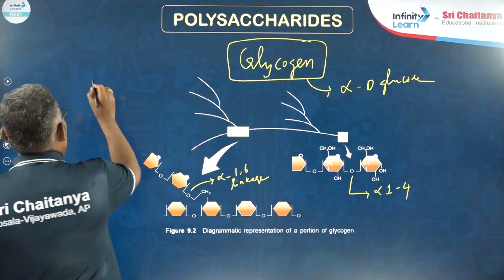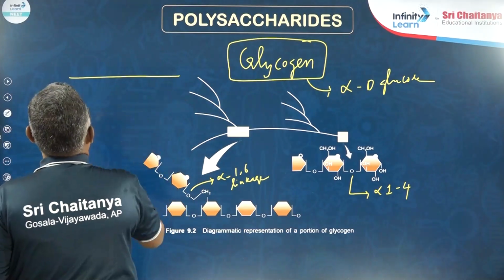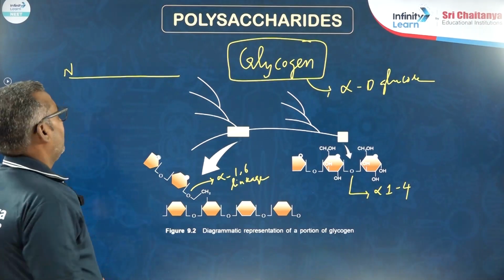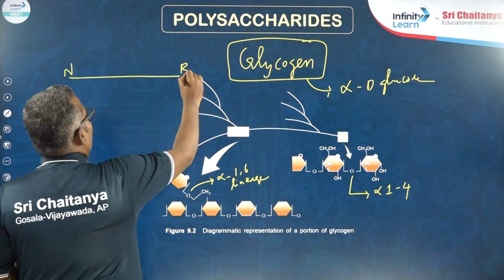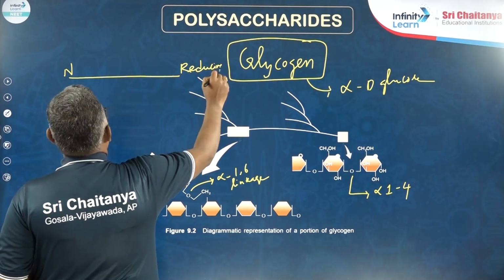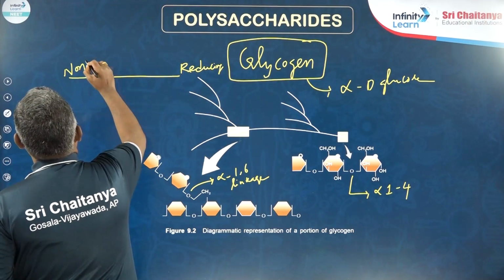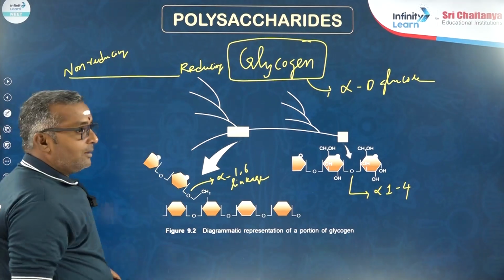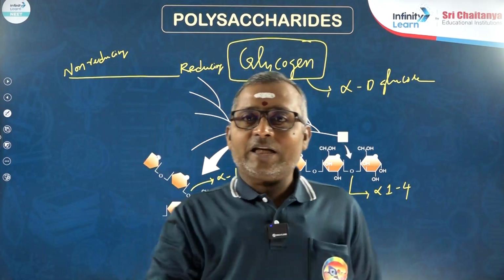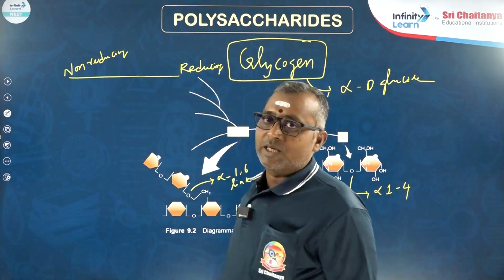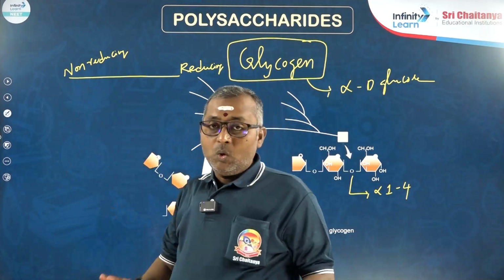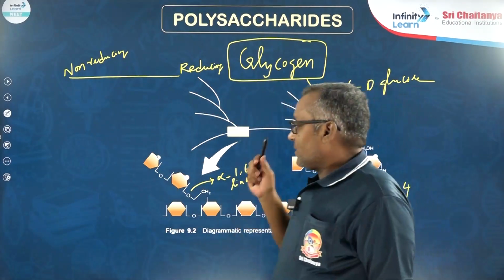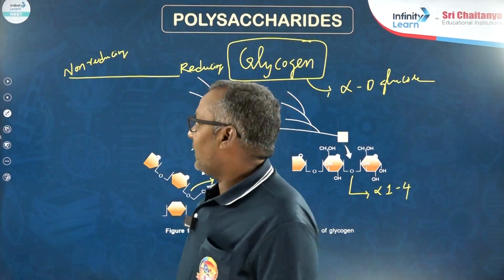And in any polysaccharide, there are two ends. Left end is called non-reducing end and right end is called reducing end. In the right end, reduction reaction takes place, therefore it is called reducing end. On the left end, no such reduction reaction occurs, hence it is called non-reducing end. So, these are some important storage polysaccharides.